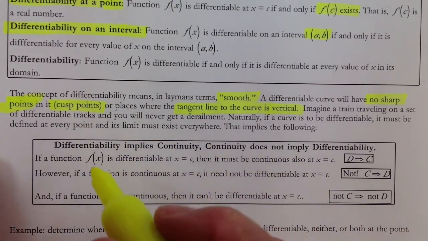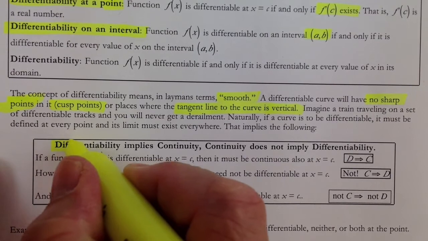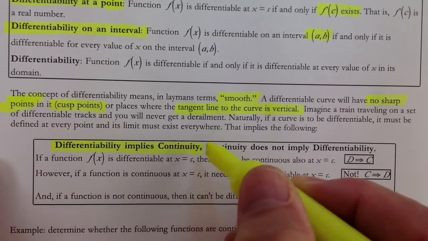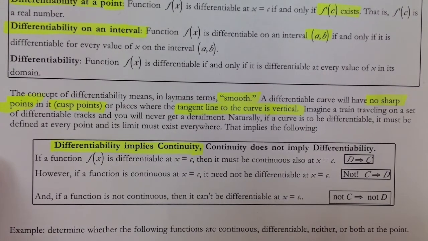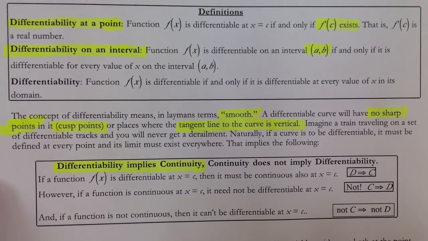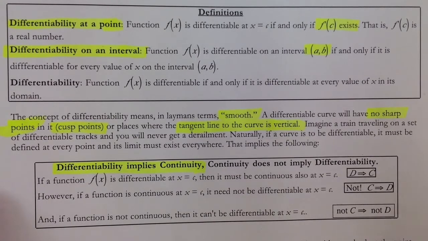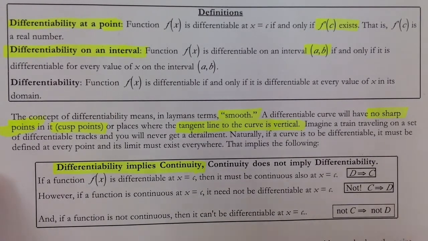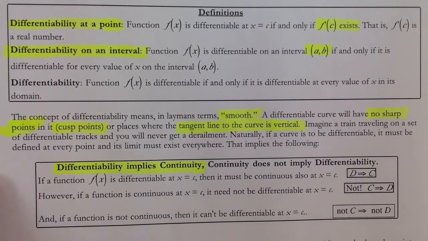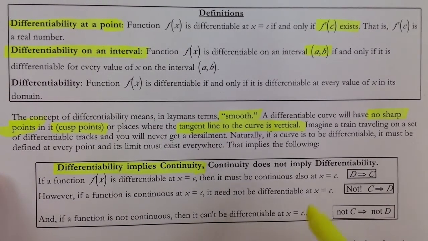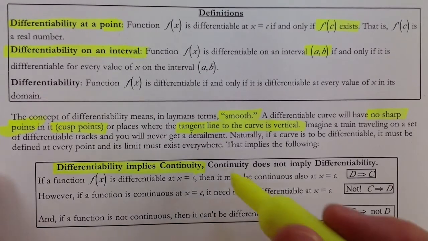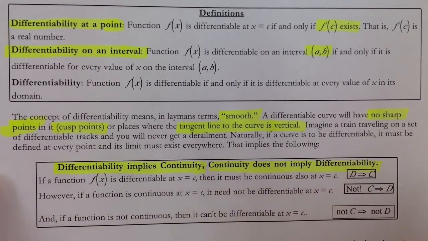So in other words, if a function is to be differentiable, it must be continuous. Okay, and that's important to understand. So if you know a function is differentiable over the entire interval, then the function would be continuous. But that doesn't work the other way, and we've shown that already: continuity does not imply differentiability.